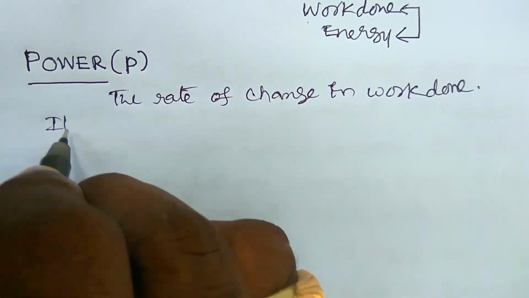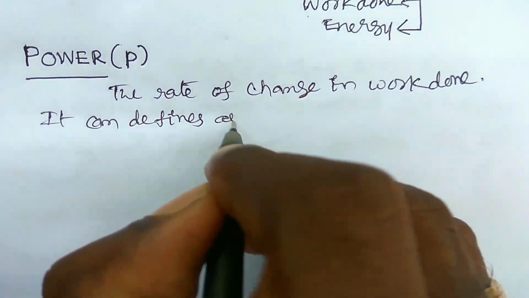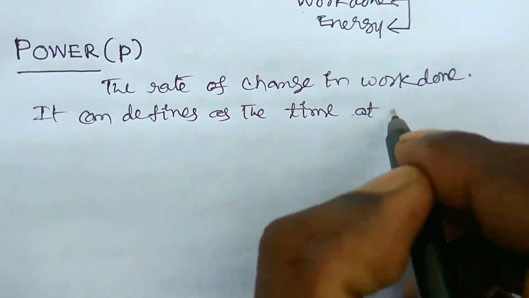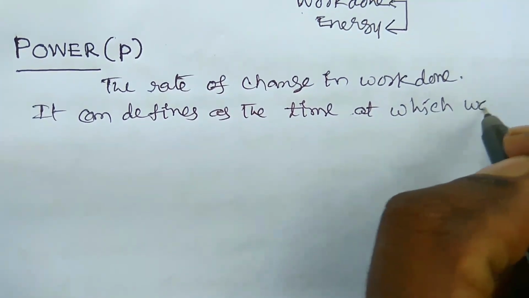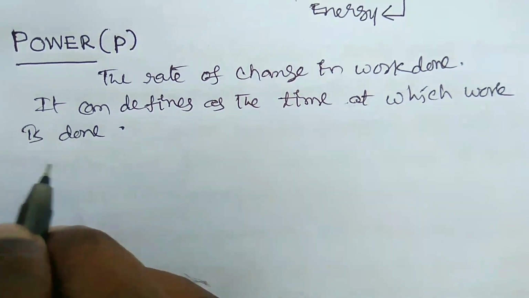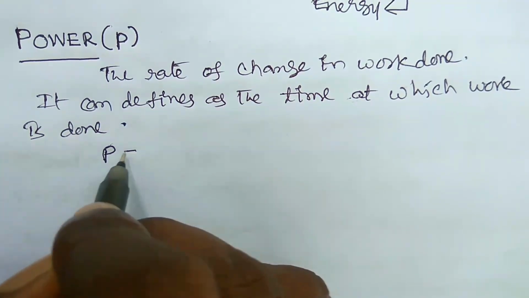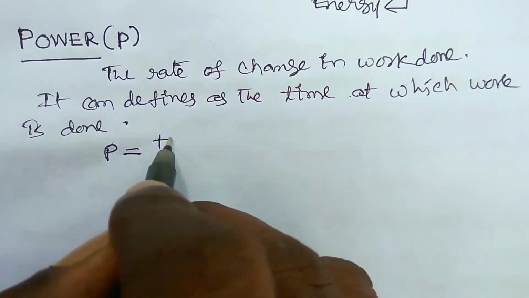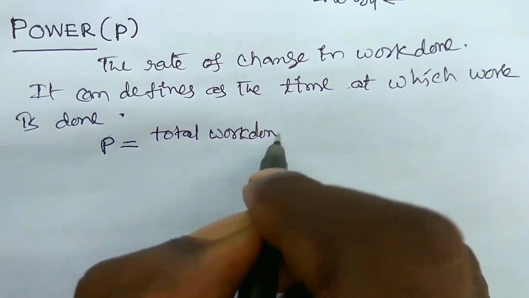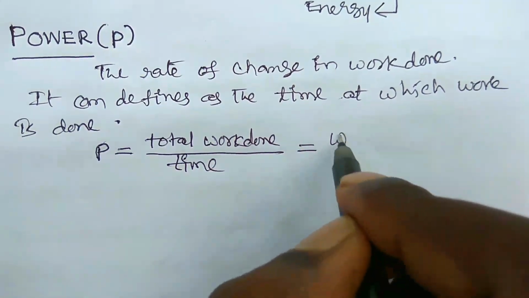It can be defined as the rate at which work is done. So this is the power. Here power is denoted by the letter P. It is equal to total work done by time. So this can be written as W by T.